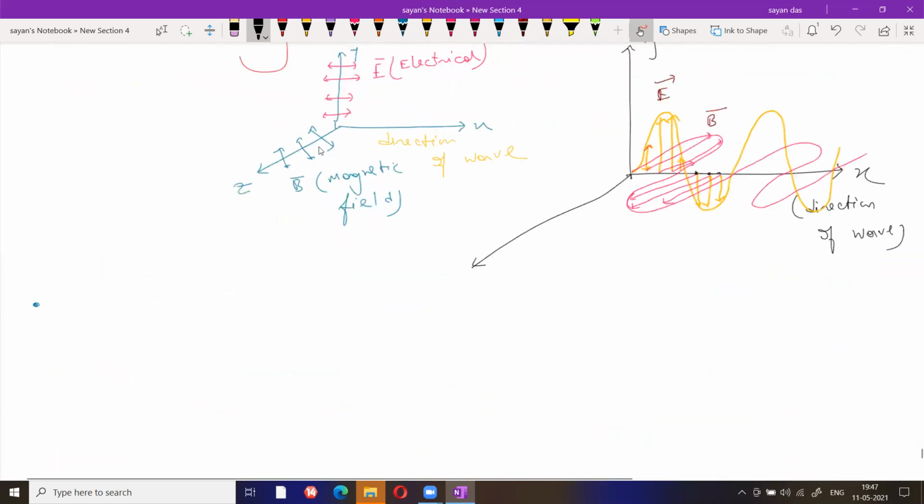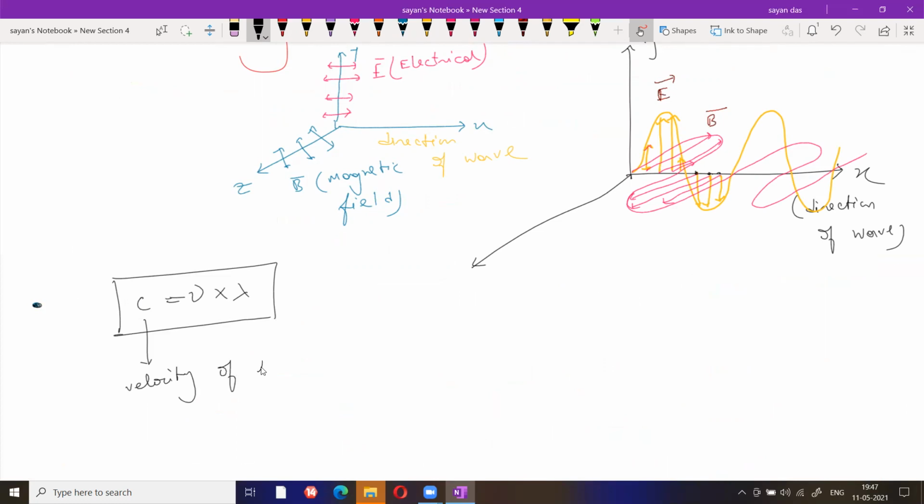So this equation changes to c equals nu into lambda, where c is basically the velocity or speed of light. And the value of the speed of light, you have to remember, is 3 into 10 to the power 8 meter per second. Okay, and nu represents, as you all know, frequency, and lambda represents the wavelength.